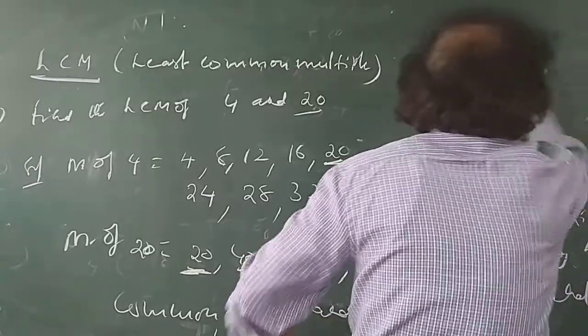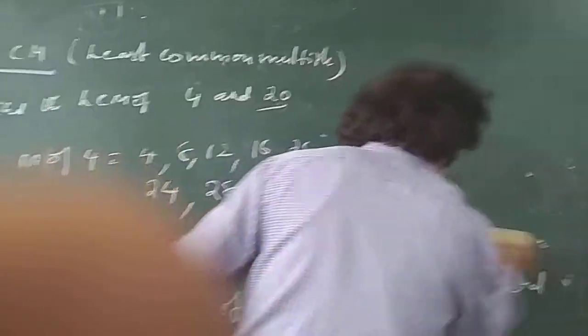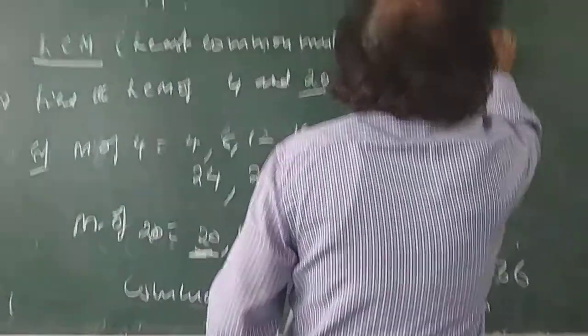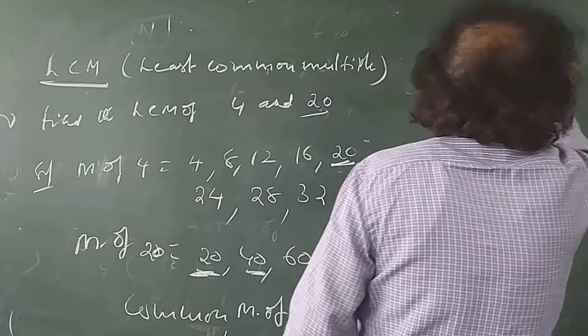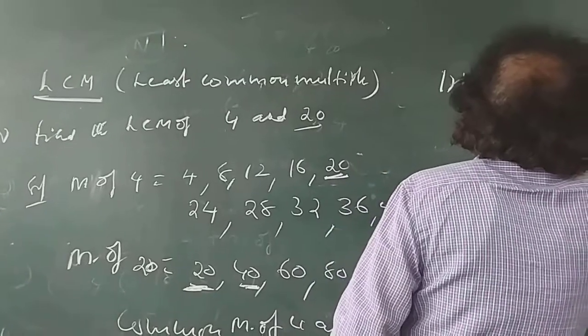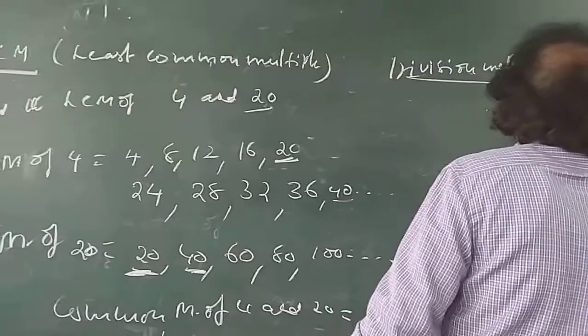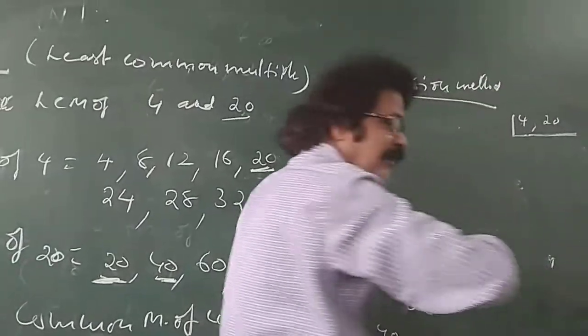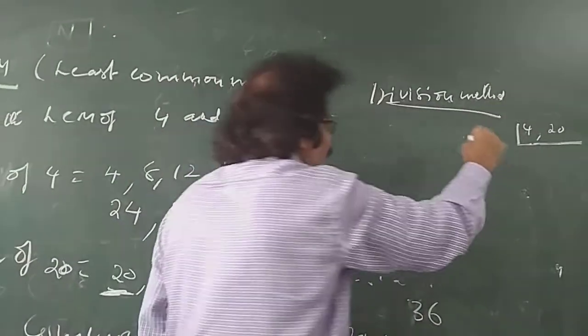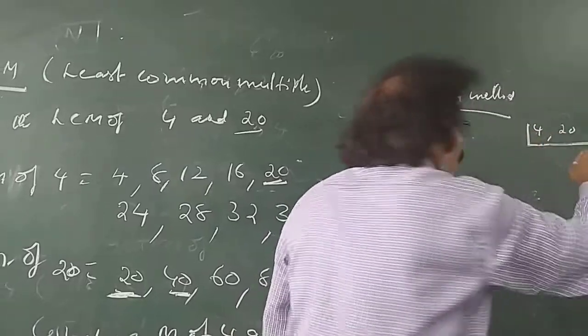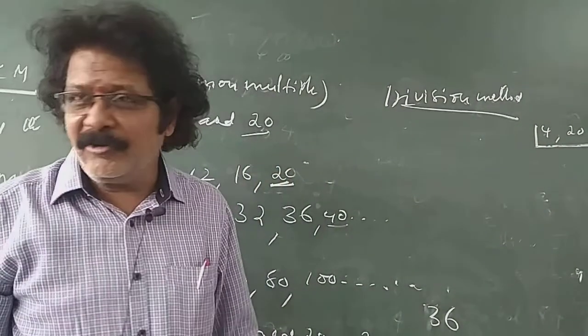And the division method. 4 and 20: which table will go?